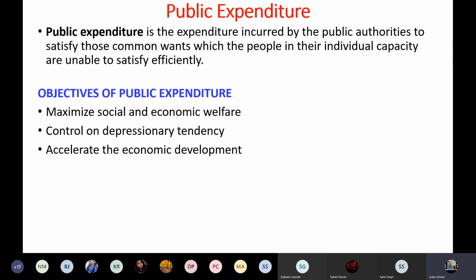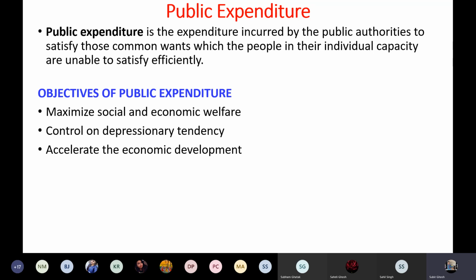Those are the sectors in which the government spends. Those facilities are given to the general public for the welfare of the society. That is why maximization of social and economic welfare is one of the objectives of public expenditure.